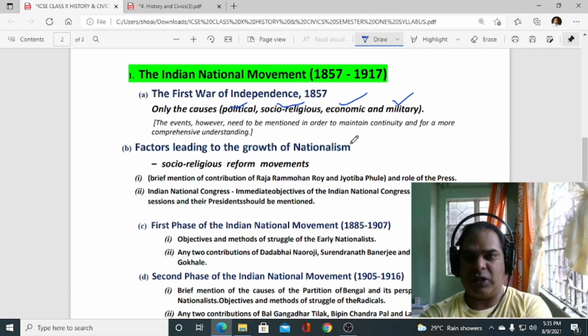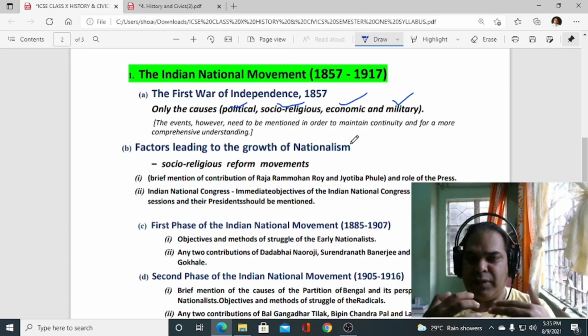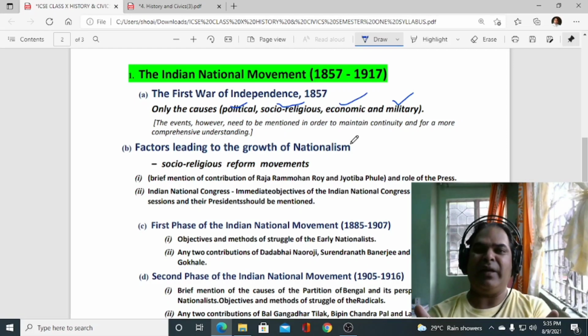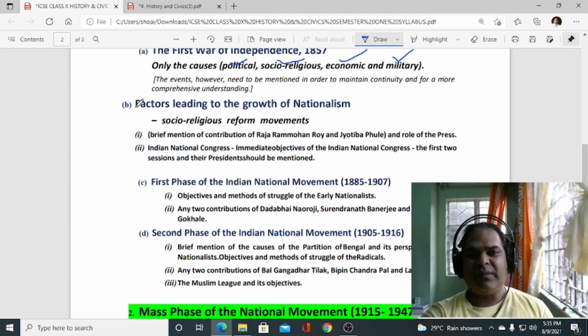Trust and focus. I did not make this syllabus with my view, my dear. This is the board syllabus. I have just separated it for your convenience. I have separated the first semester syllabus. Now the second one: factors leading to the growth of nationalism.